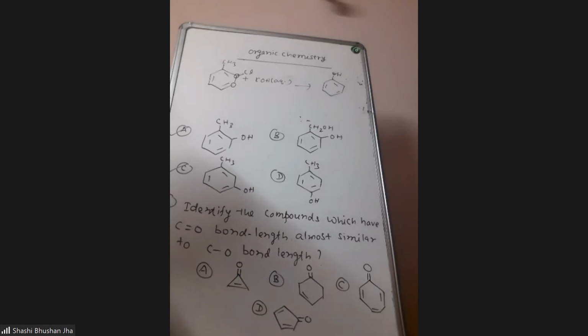Now second question, you have to identify the compounds which have carbon-oxygen double bond length almost similar to carbon-oxygen single bond length. Here also the answers are A and C. You see this first compound, actually this will exist in this form.